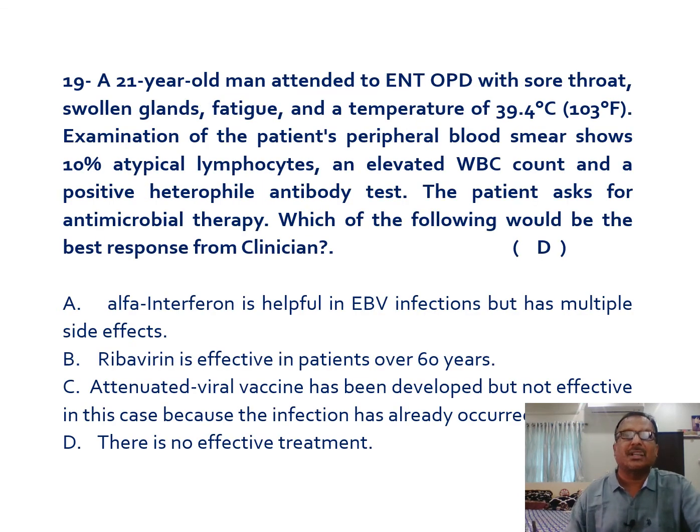The next one is a 21-year-old man who attended the ENT OPD with sore throat, swollen glands, fatigue, and a temperature of 39.4 degrees, otherwise 103 degrees Fahrenheit. Examination of the peripheral blood smear shows 10% atypical lymphocytes, an elevated WBC count, and a positive heterophil antibody test. The patient asks for antimicrobial therapy. Which of the following would be the best response from the clinician?